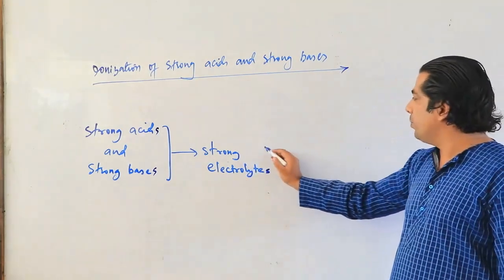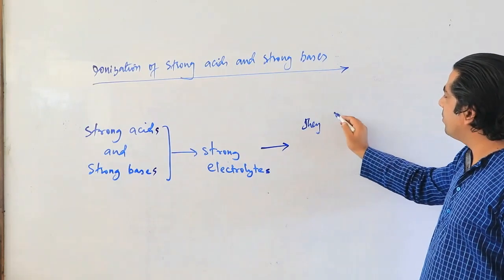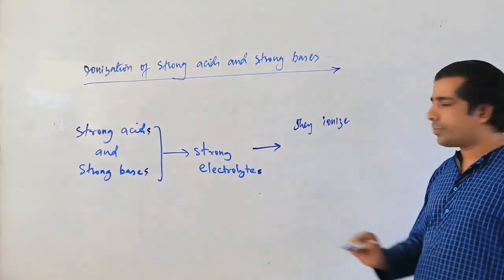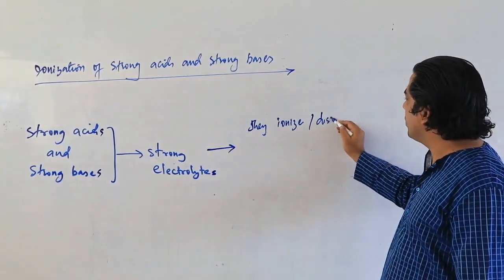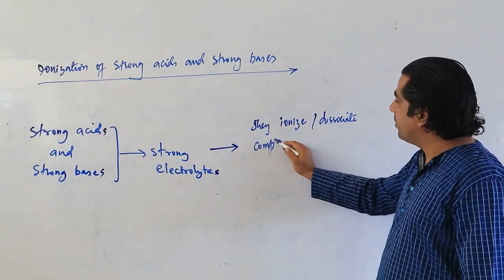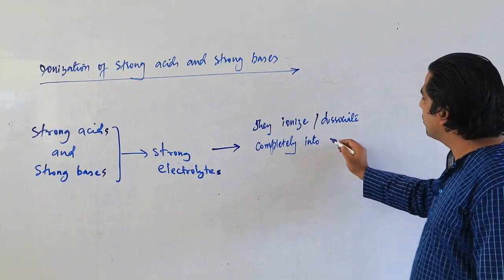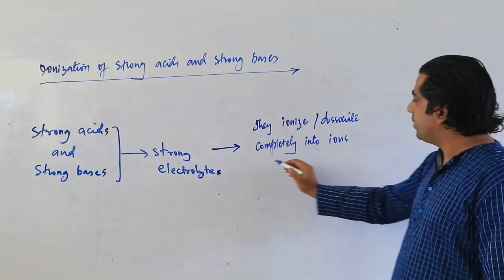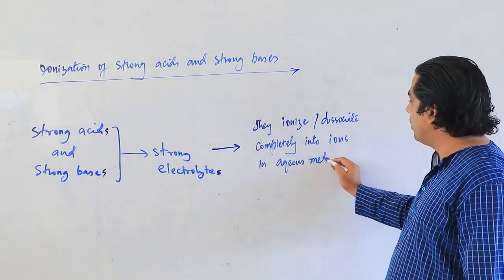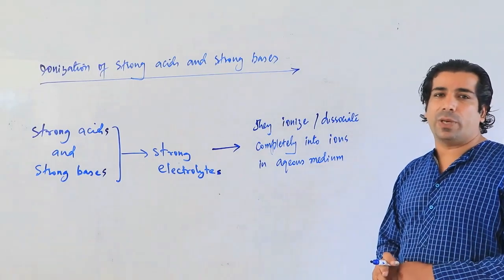So what will they do? They dissociate or ionize completely into ions in aqueous medium. If you put them into aqueous medium, they will dissociate completely into ions.